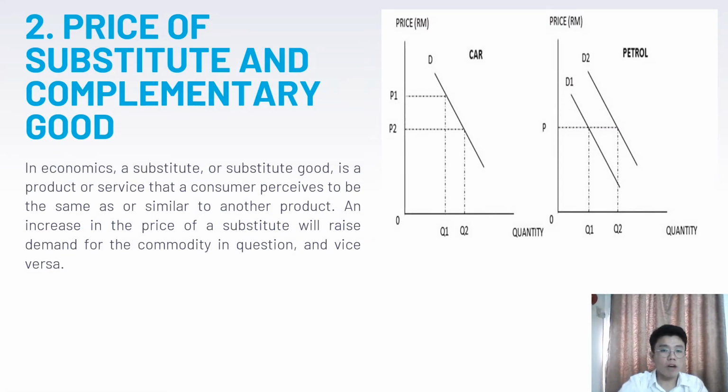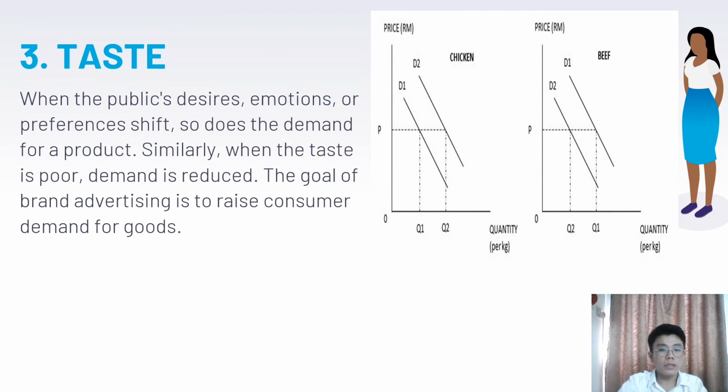Second is the price of substitute and complementary goods. In economics, a substitute good is a product or service that a consumer perceives to be the same as or similar to another product. An increase in the price of a substitute will raise the demand for the commodity in question, and vice versa. The third is taste.